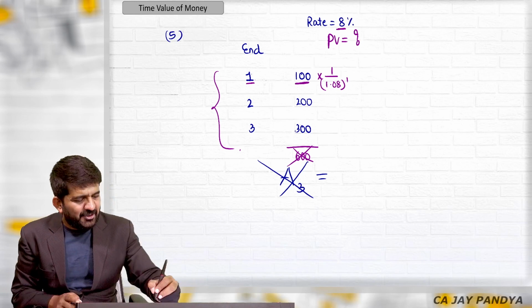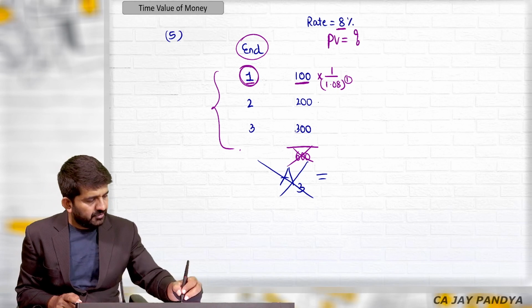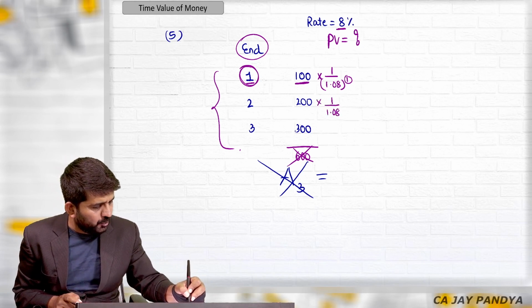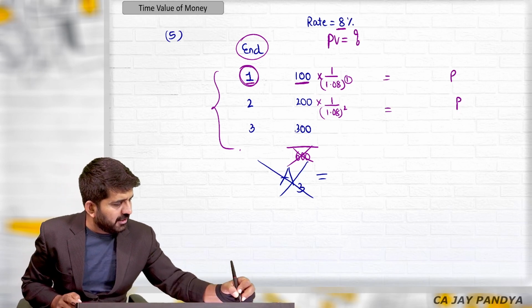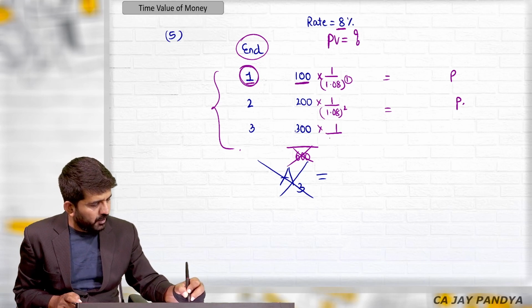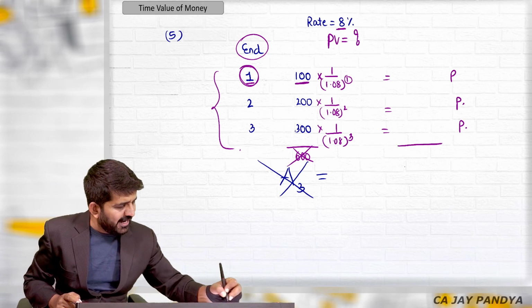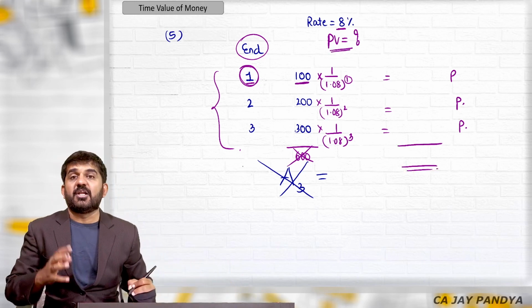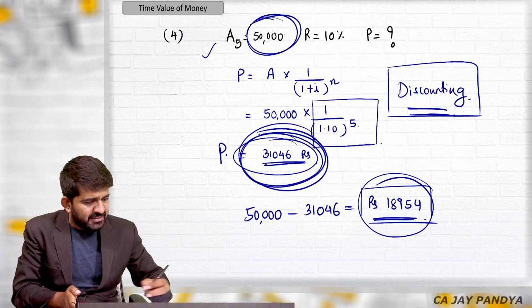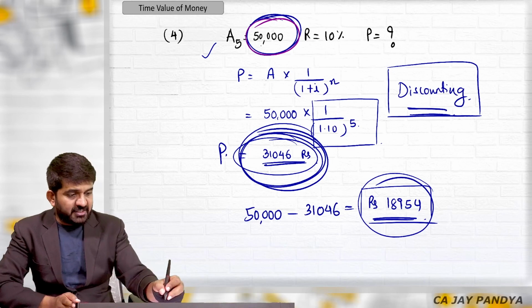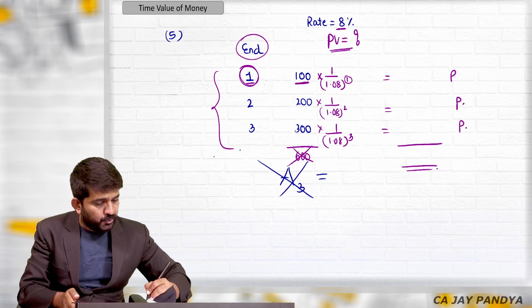Now in present value, it is very simple. If this is 1, this will be 1.08 raised to 2. Here also I will be getting P. Here also I will be getting P. 1.08 raised to 3. Here also I will be getting P. I will add all these 3 P's. I will be getting the present value of all these three amounts, 100, 200 and 300. Sir, then what was this? Many of the students are having this confusion. When to use this and when to use this.